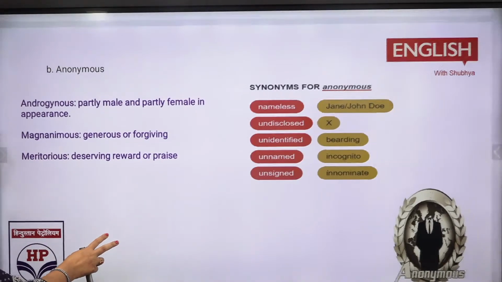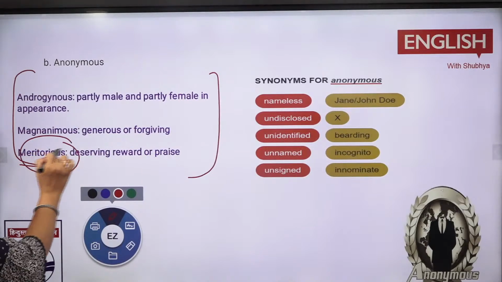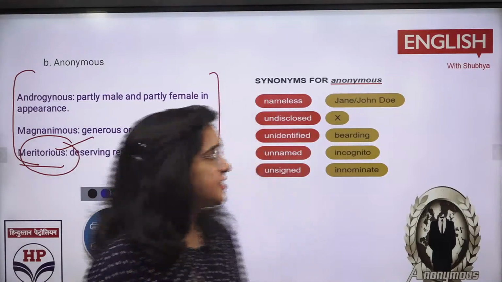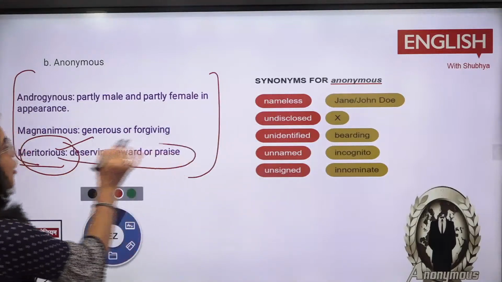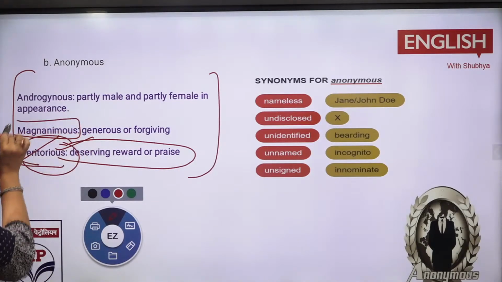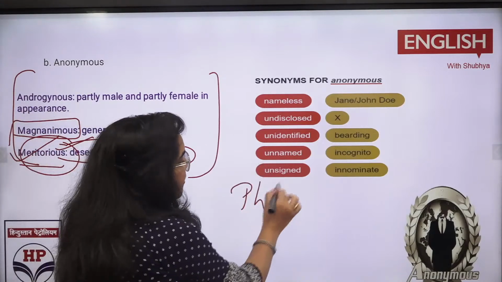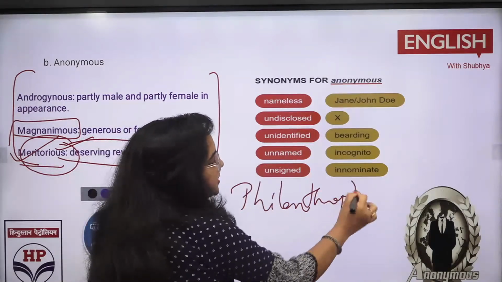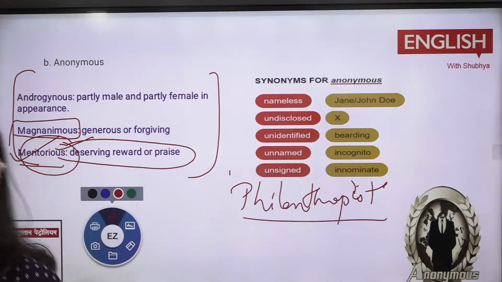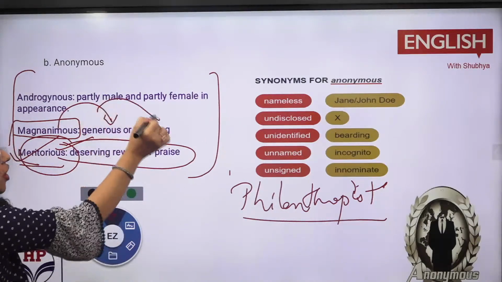Now you can note the other three words also, the meaning of these three, which I have left out. Meritorious is obviously one you have heard about, meritorious students, the ones who are very intelligent, or someone who gives reward or praise. That is meritorious, right? Next you have magnanimous. Magnanimous is someone who is very generous, very forgiving, a word like philanthropist. This was discussed in our airport authority live classes also, if some of you have done that exam.